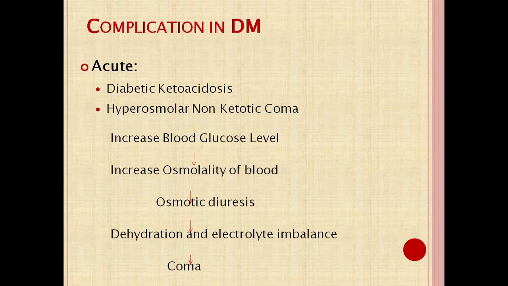Complications in diabetes mellitus are mainly classified into two groups, acute and chronic complications. Acute complications include diabetic ketoacidosis, mainly in type 1 or insulin dependent diabetes mellitus, due to increased ketone body synthesis by increased lipolysis. And in type 2, non-insulin dependent diabetes mellitus, it is hyperosmolar non-ketotic coma, in which the coma is not due to ketoacidosis.